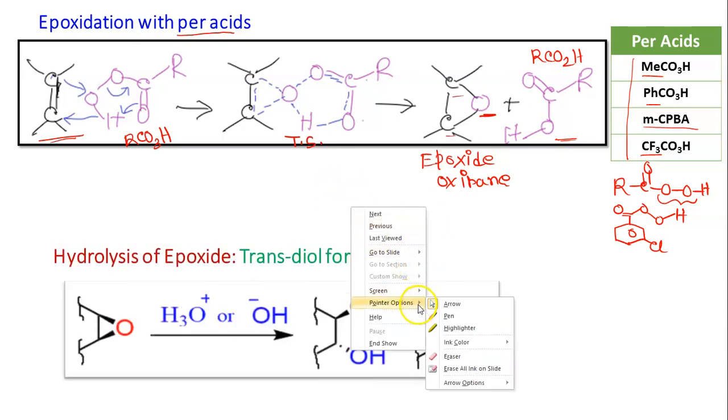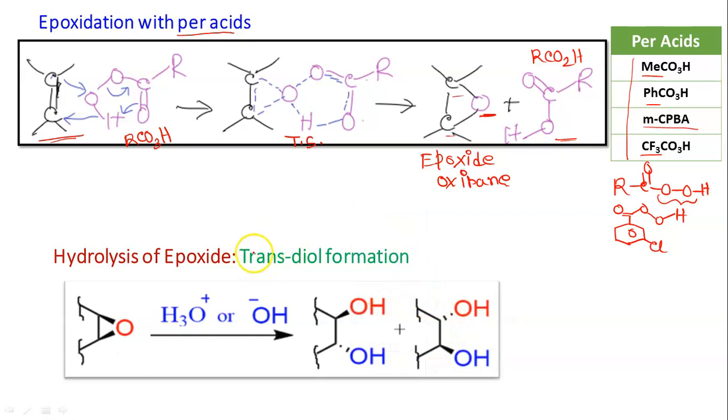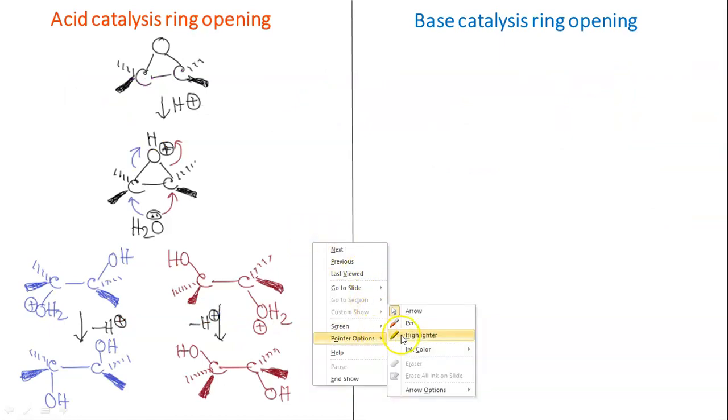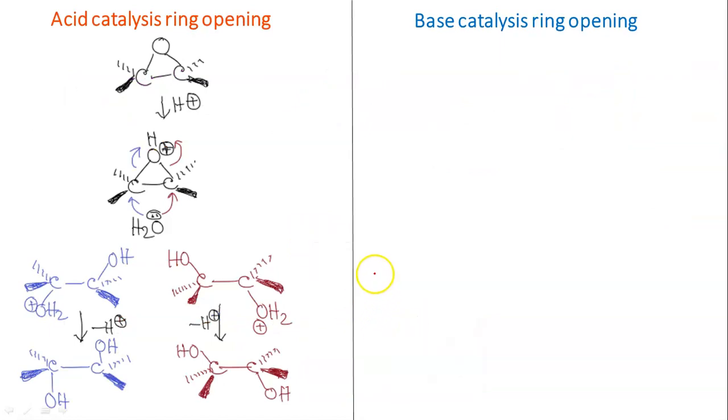So this is a hydrolysis reaction, and after the epoxide opening, there will be formation of trans diol, irrespective of whether you are using H3O+ or HO-. In both cases, there will be trans diol formation. So here we have the acid catalyzed ring opening mechanism. After that, we will see base catalyzed ring opening.